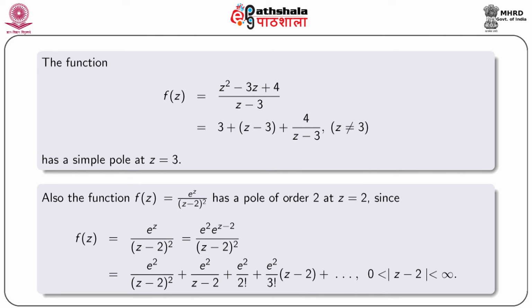Also, the function f(z) = e^z/(z − 2)² has a pole of order 2 at z = 2, because we can write f(z) = e² e^(z−2)/(z − 2)², that is equal to e²/(z − 2)² + e²/(z − 2) + e²/2! + e²/3! (z − 2) + etc., where 0 < |z − 2| < infinity.